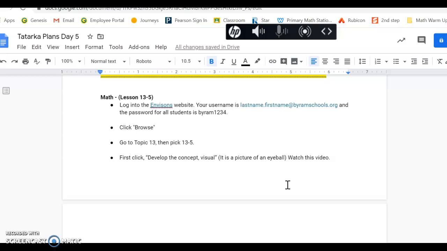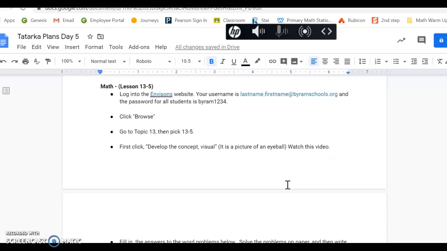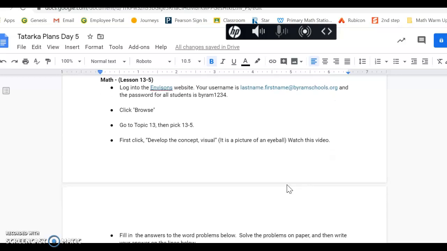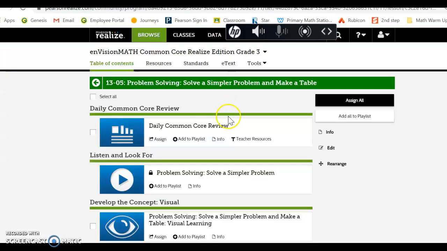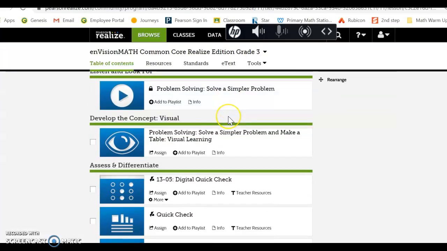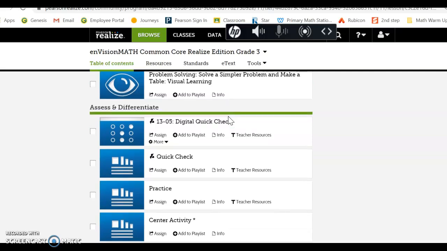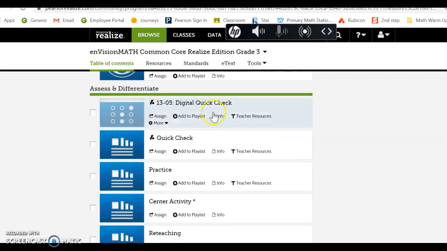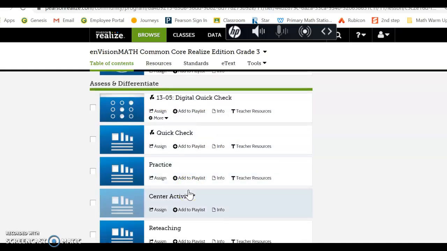All right, for math today, we're doing lesson 13-5 on enVision. So by now we should be really great at getting into enVision. Remember, if the username and password doesn't work, just go in by clicking on an old quick check. So we're going to look at the video together. I know you can't always hear the sound from the video, but I will read what the video is saying if we need to, or you can read along on the screen.